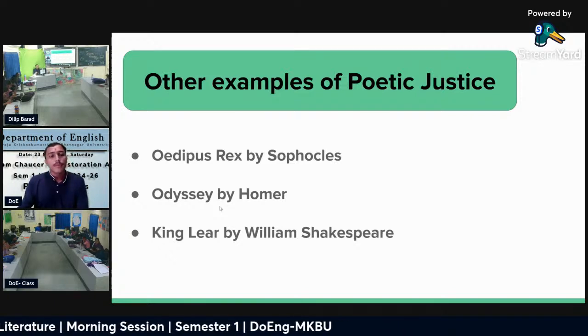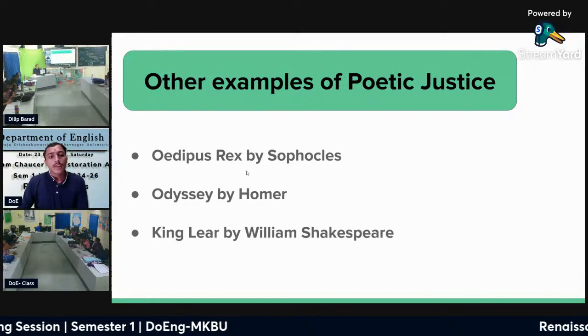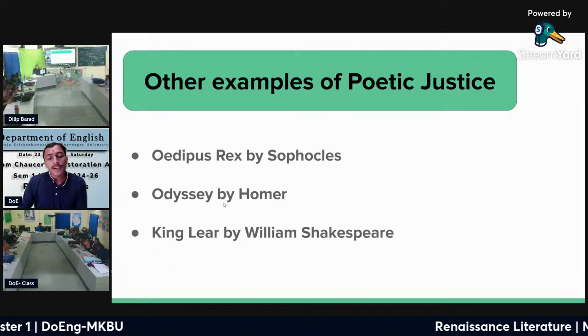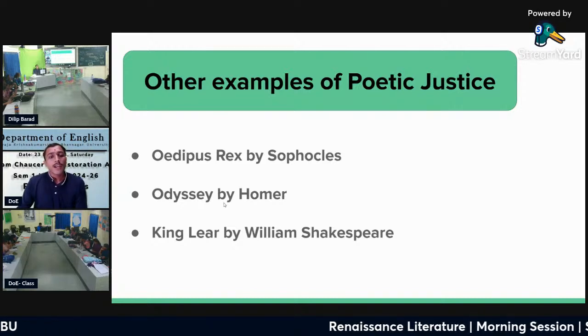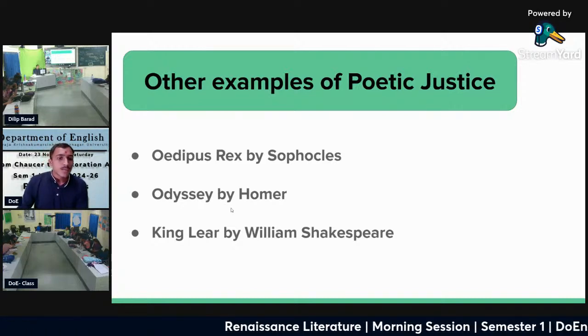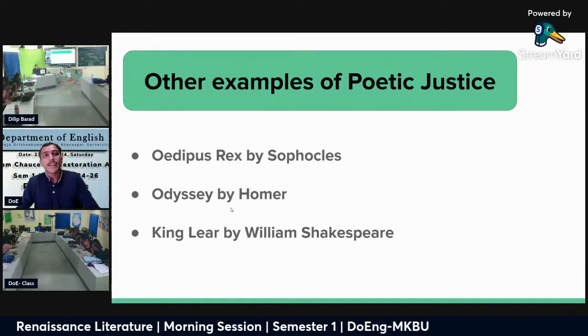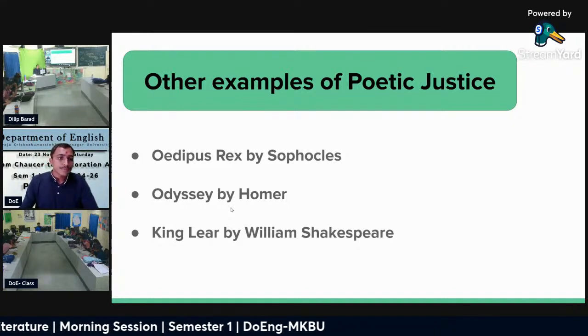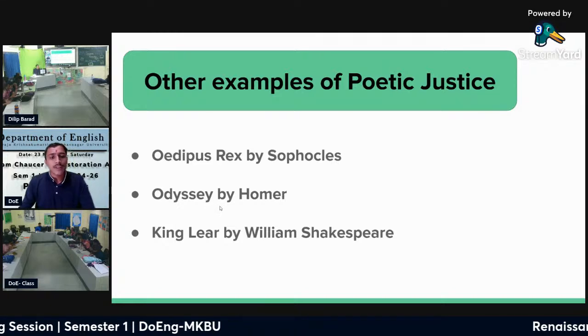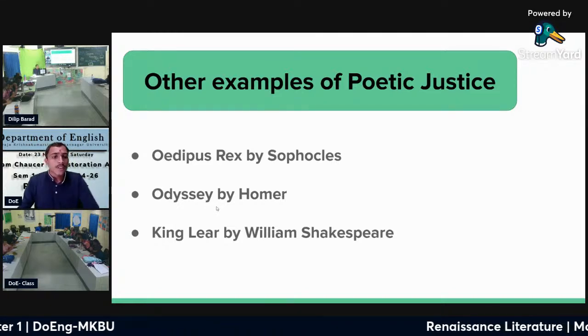So then Odysseus gives punishment as death with the help of his son and some loyal servants to kill the suitors. So here the suitors' bad deeds get punishment, and his wife gets rewarded. So here we also see the poetic justice.